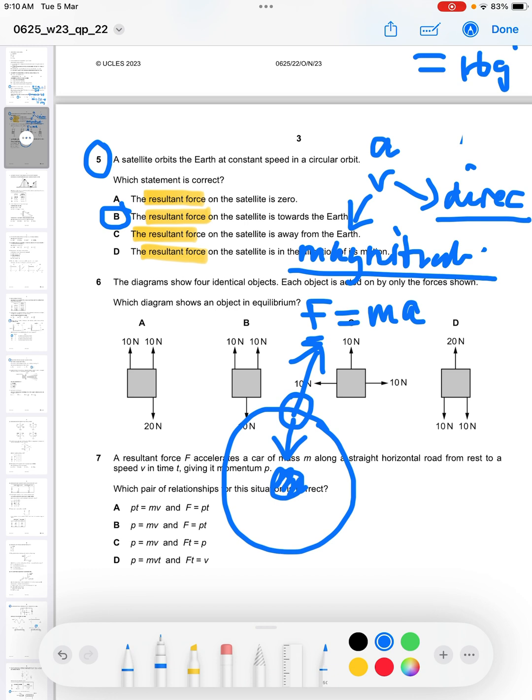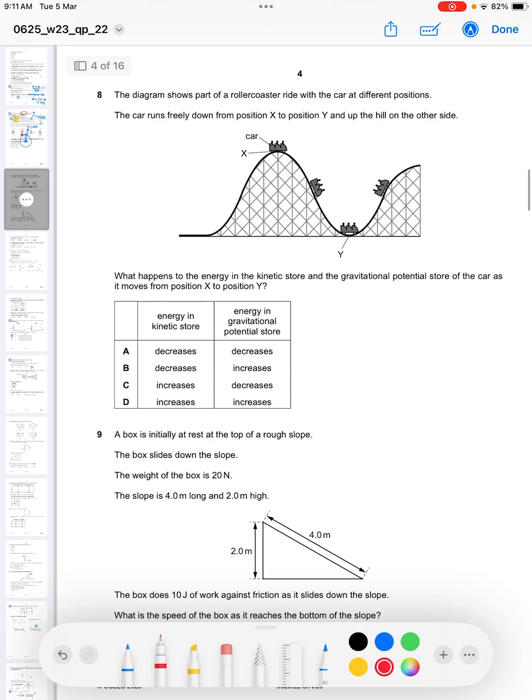Then D says the resultant force on the satellite is in the direction of the motion. If the resultant force is in the direction of the motion, then the acceleration will also be in the direction of the motion. So it is not possible to move with constant speed. That acceleration will change the speed without changing direction, so it will not be able to move in a circle. Then finally, B, the resultant force on the satellite is towards the center of the Earth. Towards the Earth. That's the correct one.